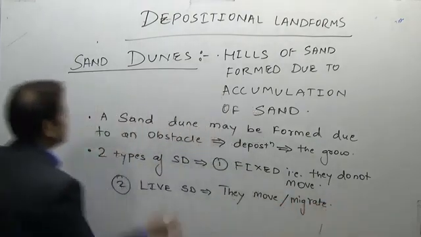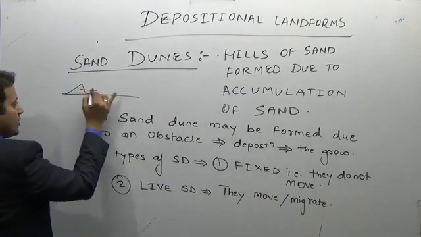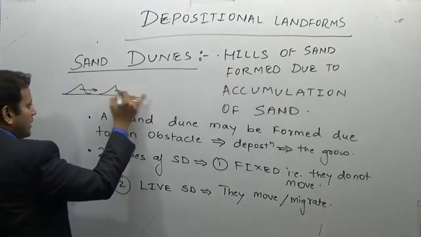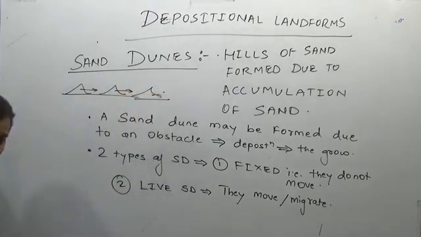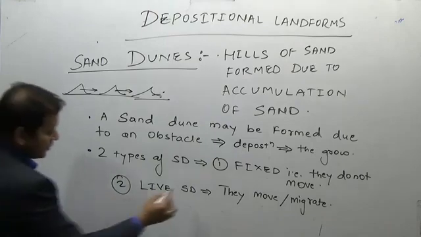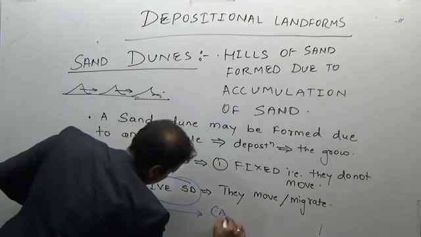What do you mean by they move or migrate? Suppose this is a sand dune here, tomorrow this will move and migrate to other areas. Again it will move and migrate to other areas. That means such live sand dunes cause desertification.